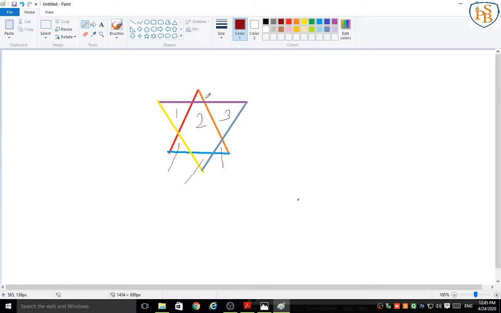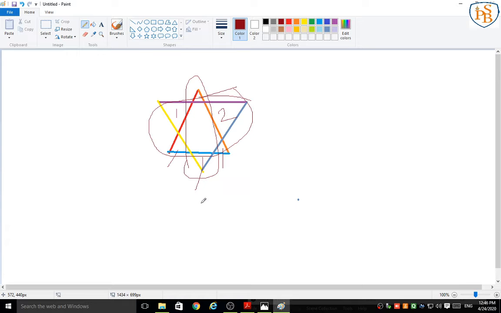Then the second triangle, third, fourth, fifth. Correct? This whole one is 6, this is 7, and this one is 8.